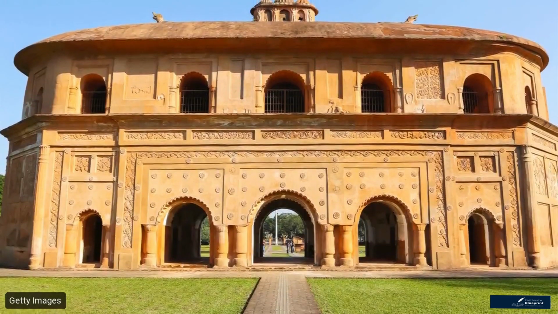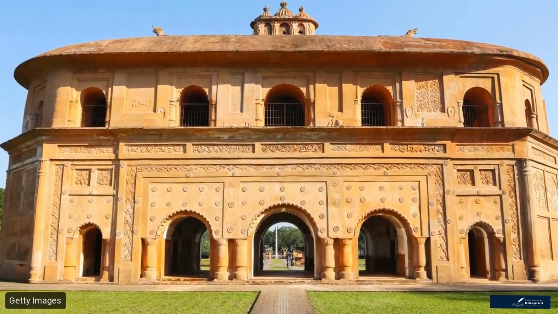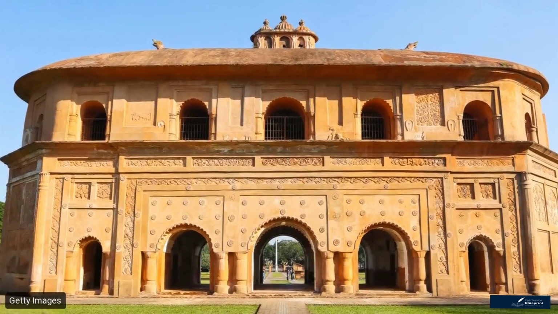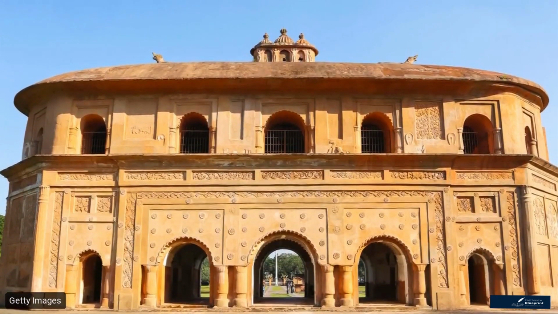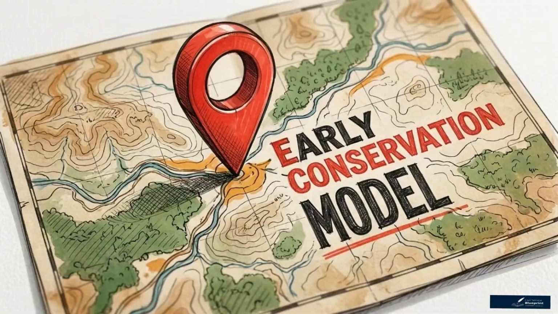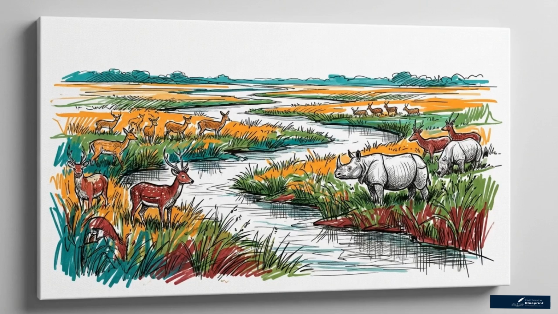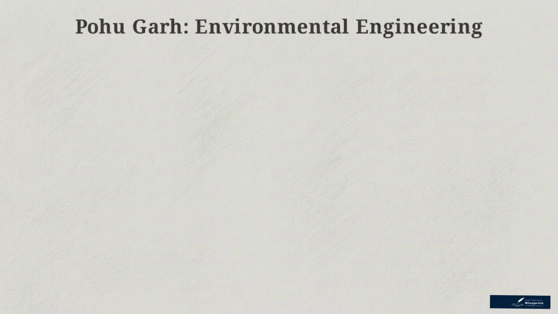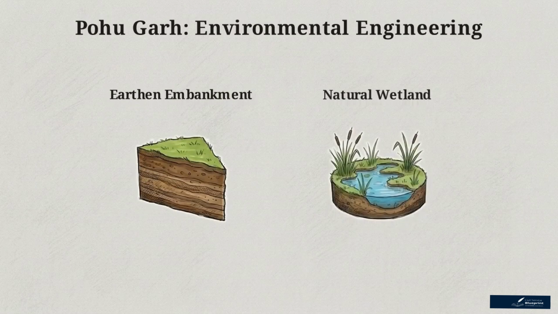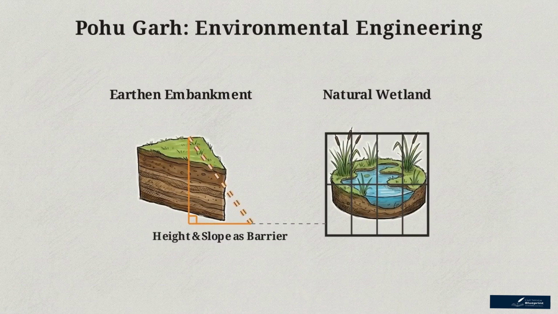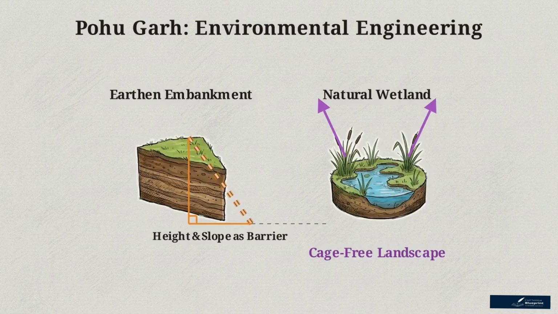We start with GS Paper 1, Geography and Heritage. This requires looking at Sivasagar, the historical capital of the 600-year-old Ahom kingdom. Map Pobitora as a historical conservation experiment. Established under Swargadeo Rudra Singha, it functioned as one of Asia's earliest natural wildlife enclosures. The Ahoms engineered earthen embankments alongside natural wetlands to protect wildlife without caging them.